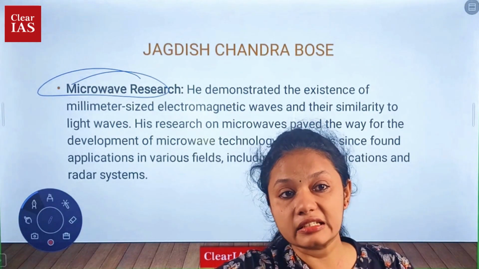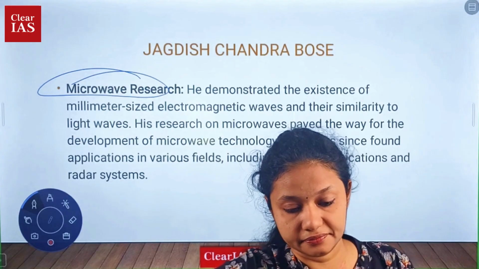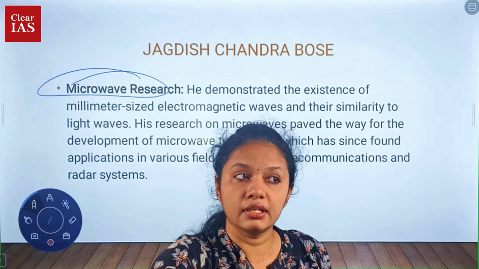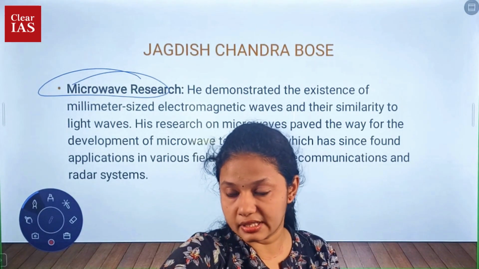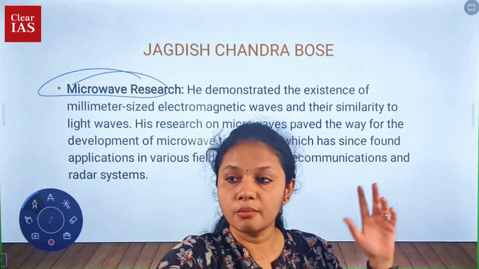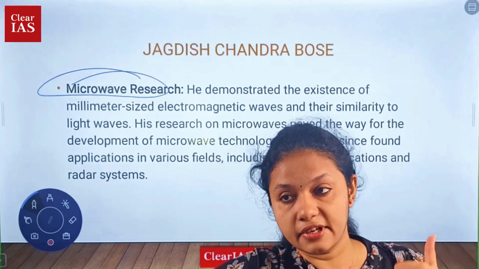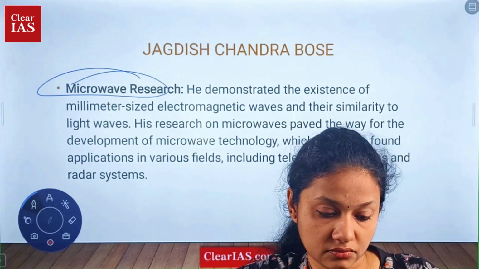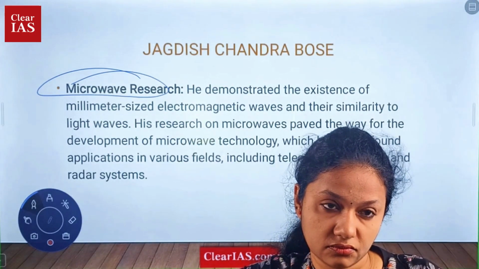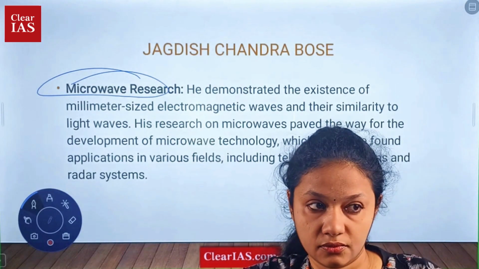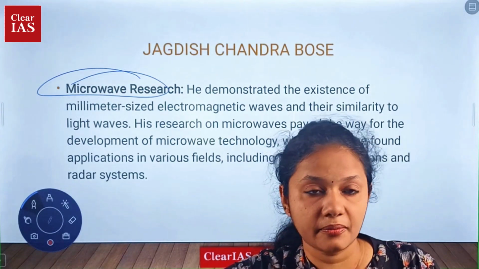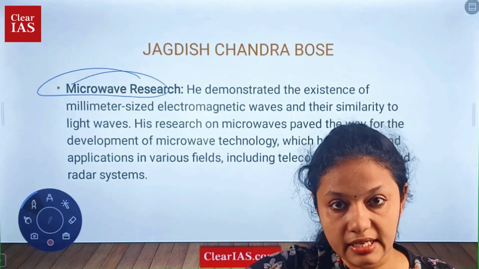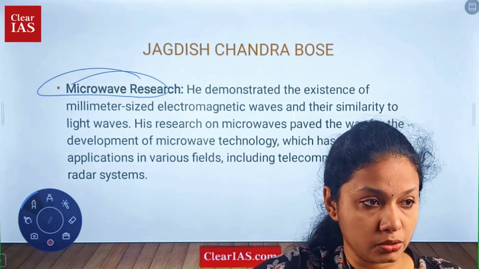He specifically researched the microwaves. Now we know microwaves are used in radar systems, telecommunications, etc. So this research was also based on the discovery of Jagdish Chandra Bose. These are the 4 important innovations or discoveries by Jagdish Chandra Bose.